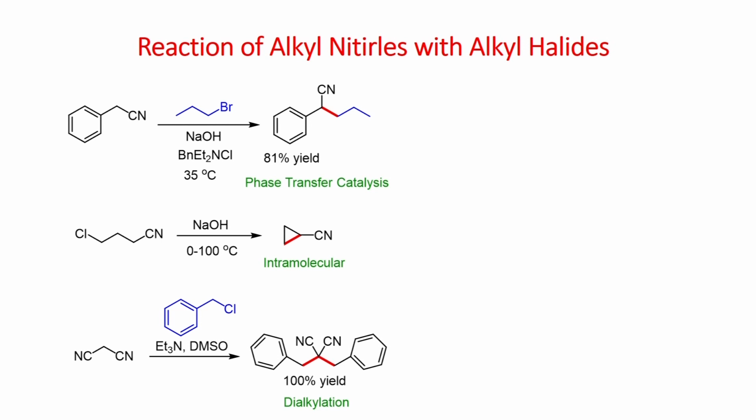So far, we have seen the reactions of 1,3-dicarbonyl compounds and ketones, amino acids and carboxylic acids. Now, let us look at other related compounds. This reaction shows the alkylation of an alkyl nitrile, benzyl nitrile, with propyl bromide in the presence of sodium hydroxide.